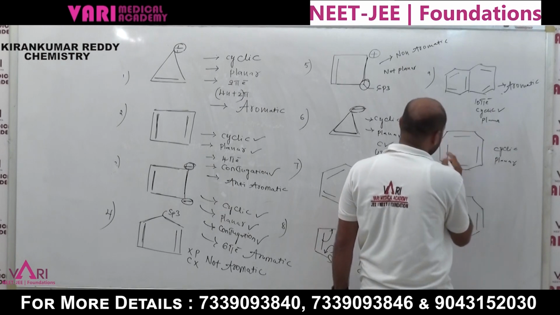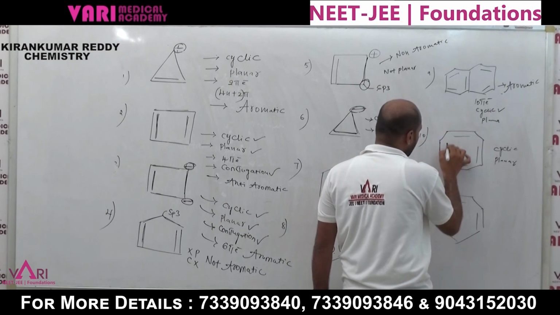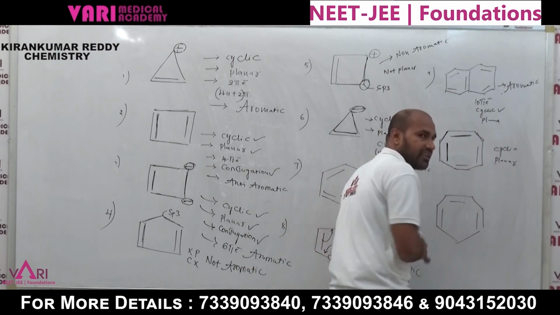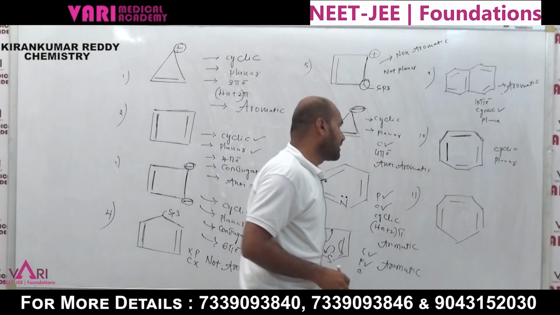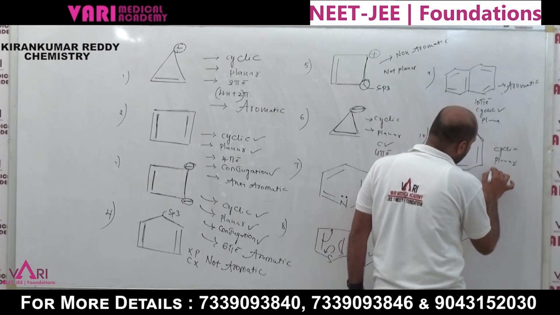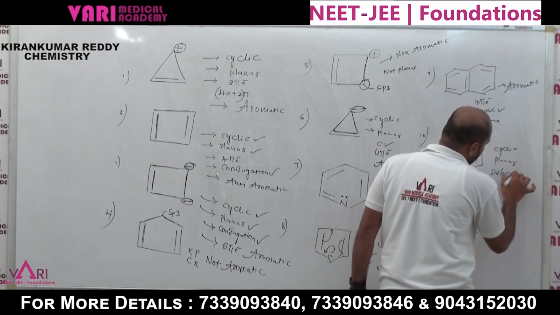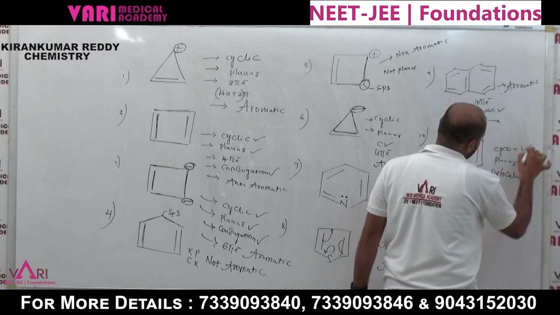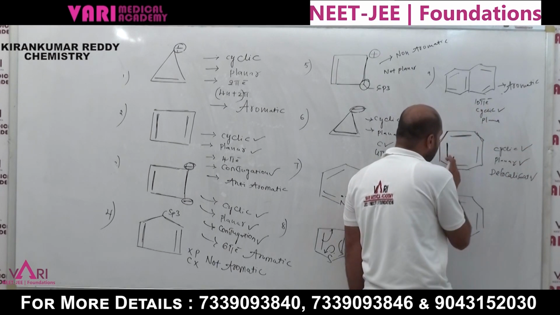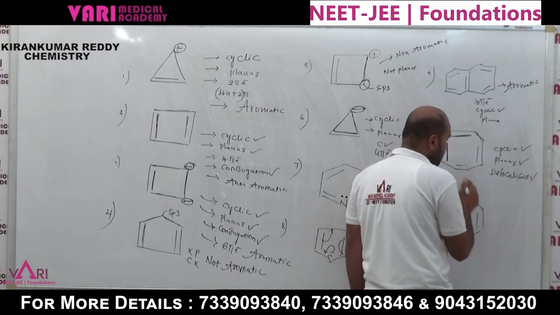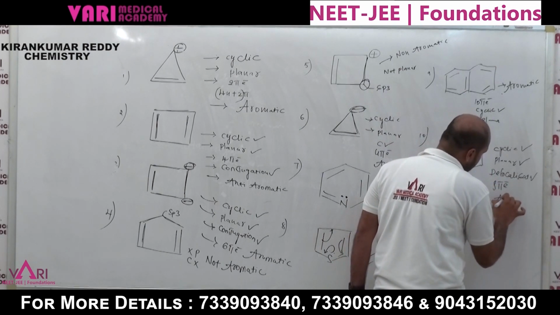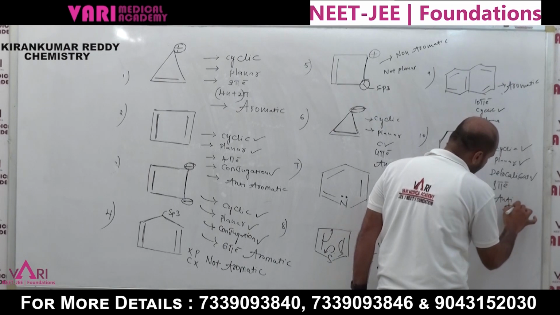Check the conjugation: double bond, single bond, double bond, single bond, double bond, single bond. Yes, conjugation or delocalization is present. Planar, cyclic. Now check the pi electrons, 1, 2, 3, 4, so 8 pi electrons are present. That's why it is an anti-aromatic compound.